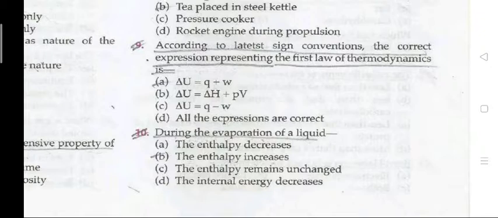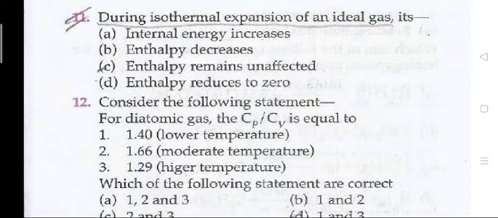The next question number 10. During the evaporation of a liquid, the enthalpy increases. The next question number 11. During isothermal expansion of an ideal gas, its enthalpy remains unaffected.